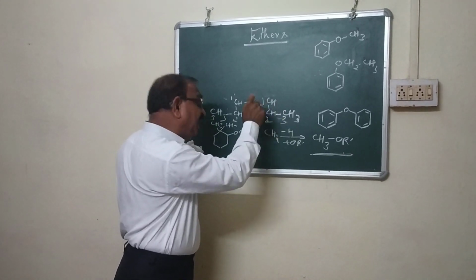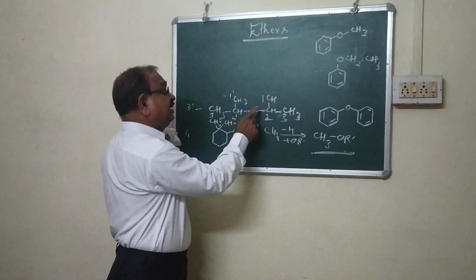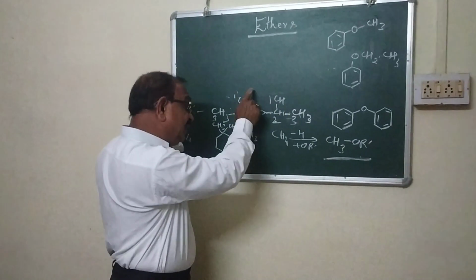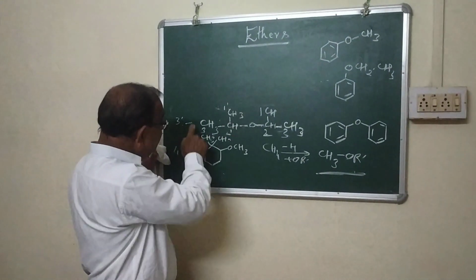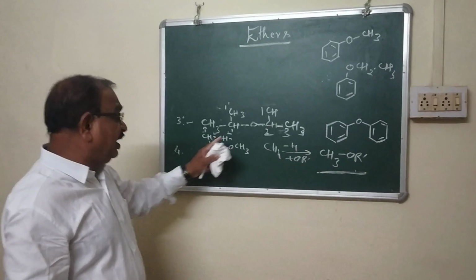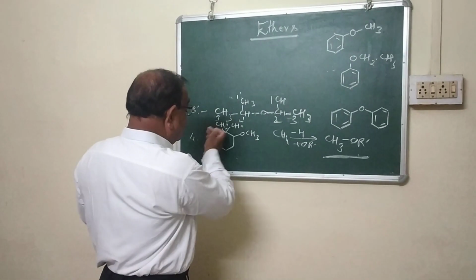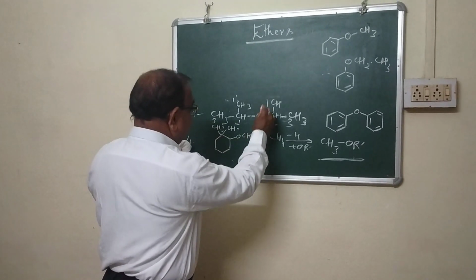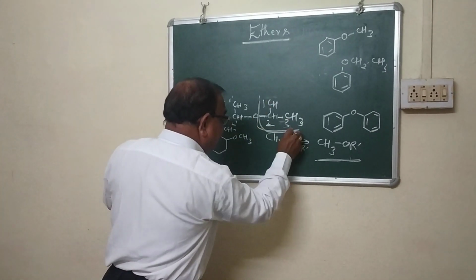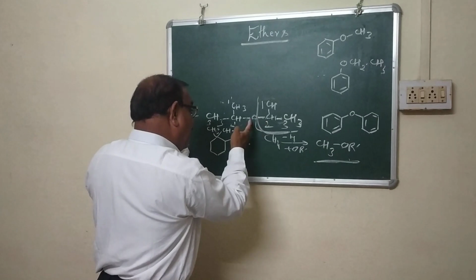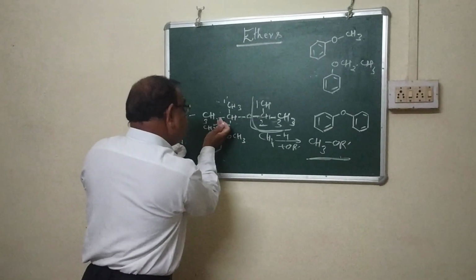In the parent chain, the oxygen is present at a carbon, and in the prefix which is formed as an alkoxy group, it is also connected at carbon number 2. Therefore, in what way is it named? This is the parent. It consists of an alkoxy group at number 2.